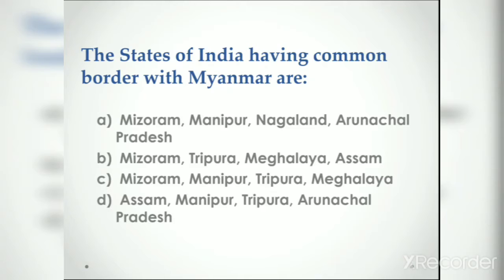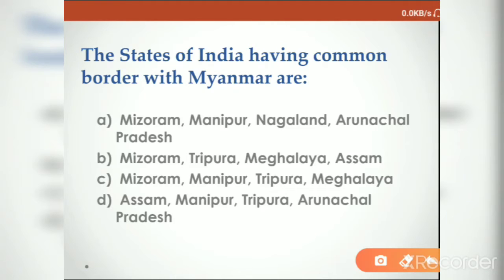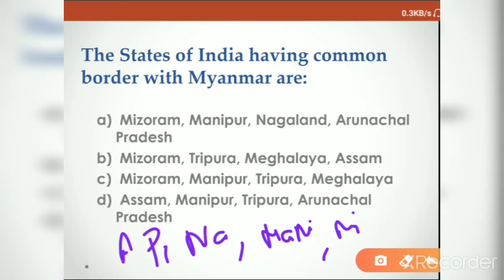Next, the states of India having common border with Myanmar. I have explained a clue to remember the states in my previous video. Go and check, and then you can easily answer this bit. Actually, Myanmar shares the boundary with Arunachal Pradesh, Nagaland, Manipur and Mizoram. So the correct option here is A, Mizoram, Manipur, Nagaland and Arunachal Pradesh. You can also answer this question with the help of Tripura. Tripura does not share the border with Myanmar. So you can eliminate all the three options because all three contain Tripura, and the correct option will become A.